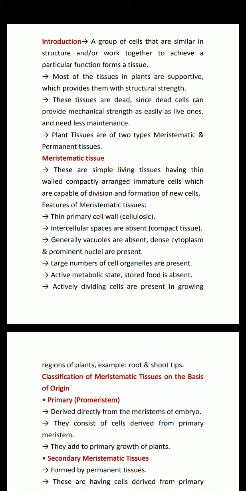Now the tissues which are present in plants are mostly dead, since dead cells can provide mechanical strength as easily as the live ones, and they also need less maintenance. Now plant tissues are of two types, meristematic and permanent.